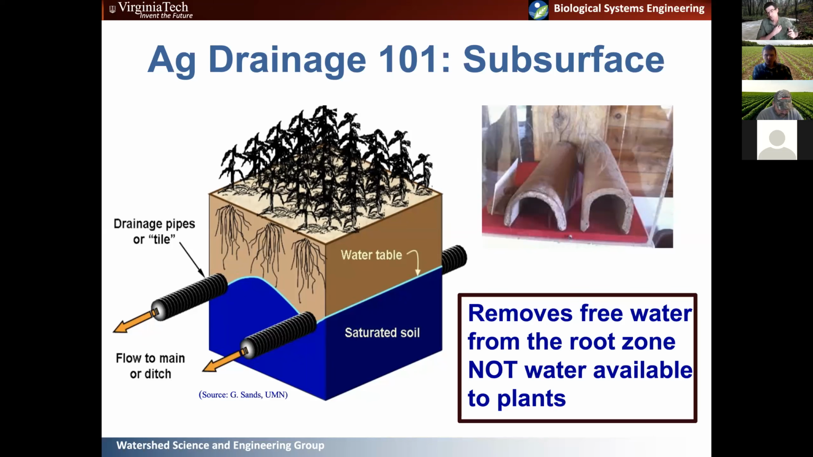And I think what might be a common misconception about subsurface drainage is that it removes all water from the root zone. And that's not true. The only thing that subsurface drainage does is remove free water from the root zone, right? So it's removing the water above field capacity, the saturated water content of that soil. It's not removing water that's available to the plants. So everything that a plant would normally have access to, it would still have access to in the presence of drainage. And I think that's an important point to be made.